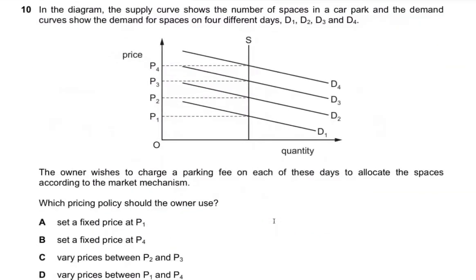Question 10. In the diagram, the supply curve shows the number of spaces in a car park, and the demand curves show the demand for spaces on 4 different days: day 1, day 2, day 3, and day 4. The owner wishes to charge a parking fee on each of these days to allocate the spaces according to the market mechanism. Which pricing policy should the owner use? According to the market mechanism, because the demands are all different on different days, the pricing policy has to be more flexible. Then obviously you have to reflect all the different demands. So it's pretty straightforward. I'm going to go for D.